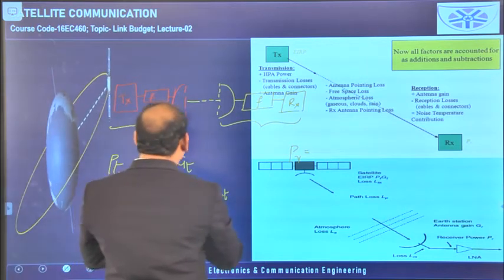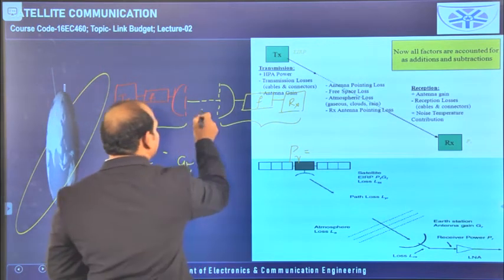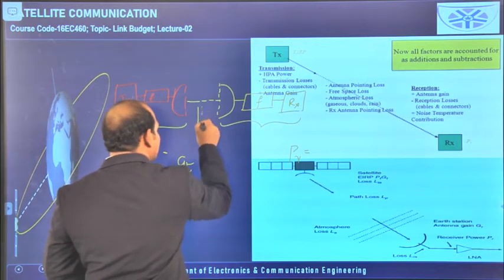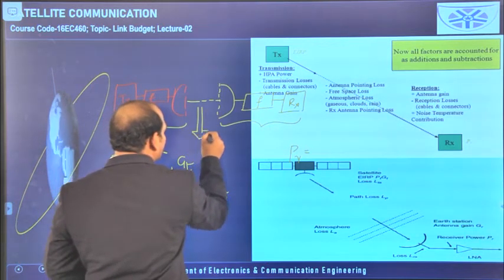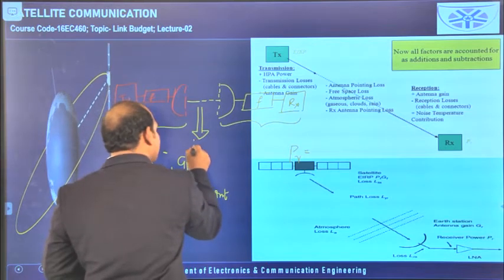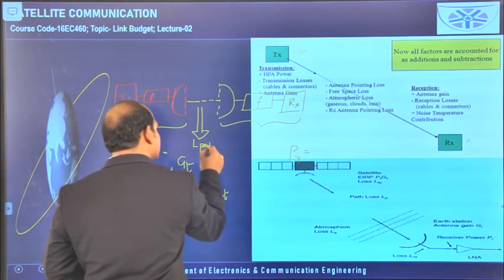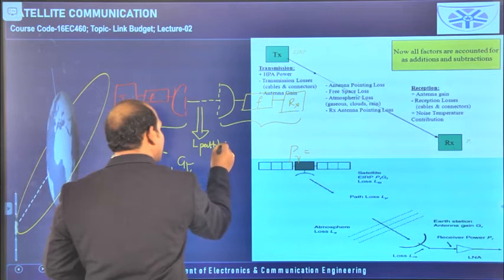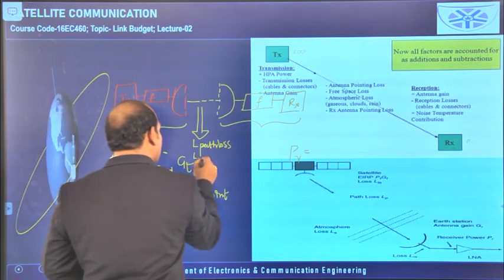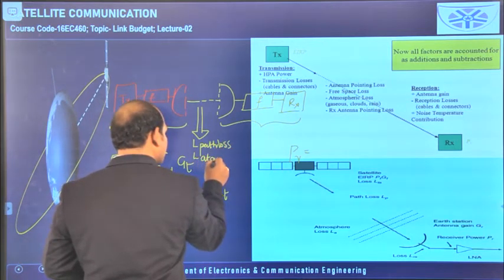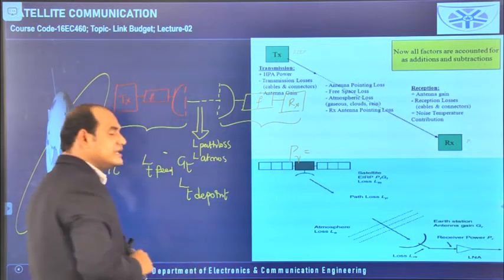Next, it is coming to the free space. In the free space, I have already mentioned that two types of losses are there: one is path loss, and the second is atmospheric loss. These two are available in the medium.